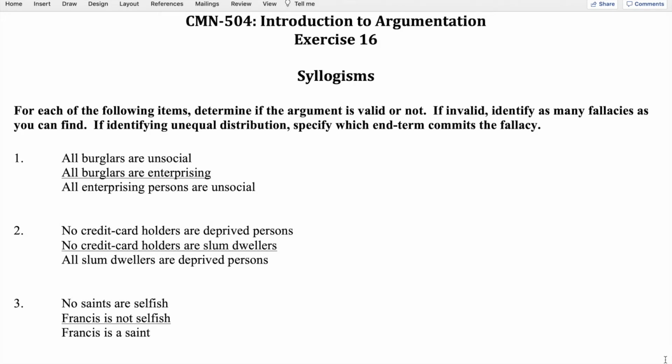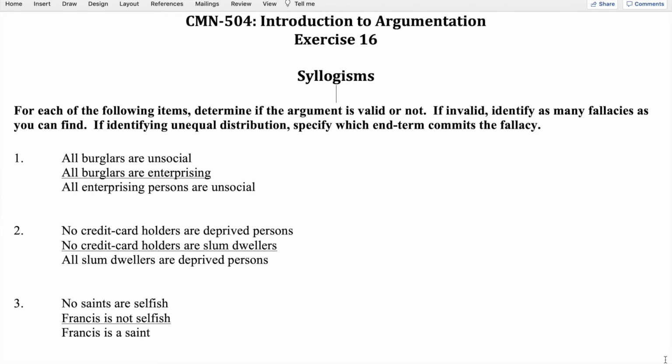So now let's take a look at exercise 16. In this exercise, you need to test the validity of the syllogisms that are given in each of the items. As the instructions say, for each of the following items, determine if the argument is valid or not, and if invalid, identify as many fallacies as you can find. And if you're identifying the fallacy of unequal distribution, specify which end term commits the fallacy.